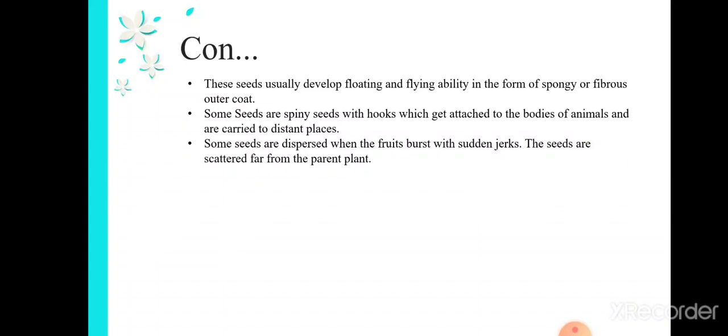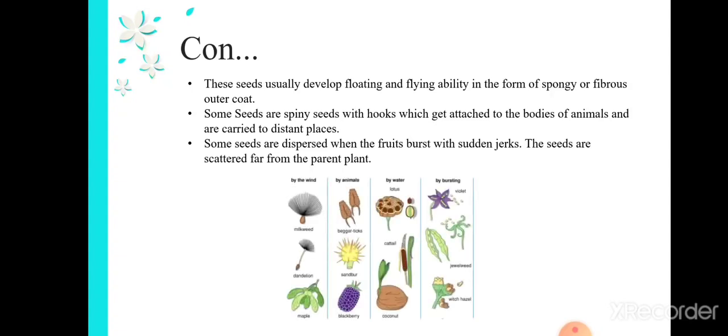Some seeds are dispersed when the fruits burst with sudden jerks. The seeds are scattered far from the parent plant. When we see the castor plant, it will burst, and the burst seeds will travel to another region and start to grow. See, these are the examples. You can see a spongy or fibrous structure on the top of the seed. This will travel to a different region and start to grow. In animals you can see the hook-like, spiny structures, right? So this will get attached to animals and fall off on the ground and start growing.